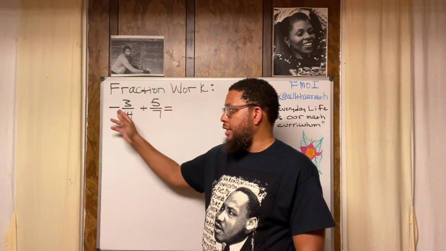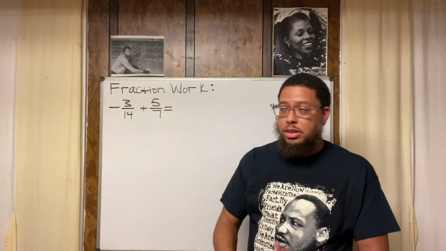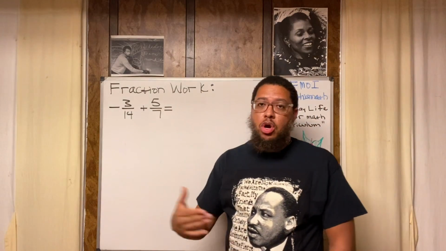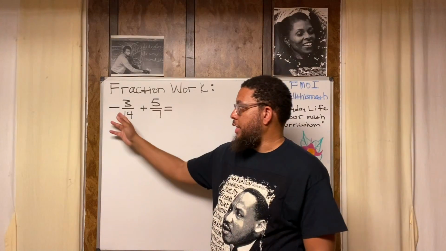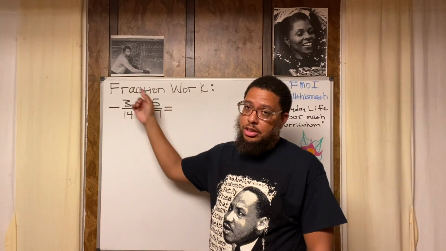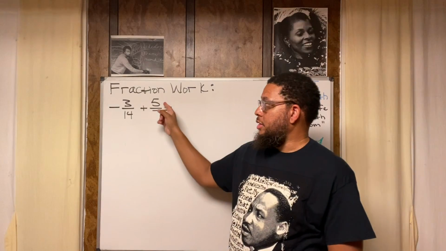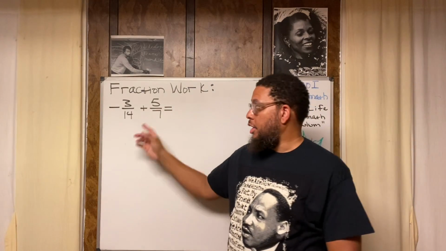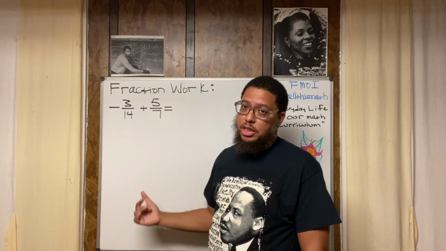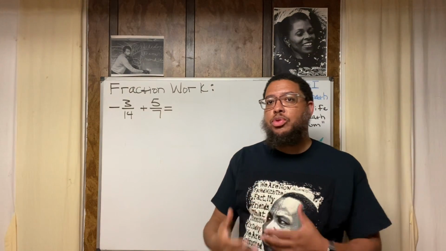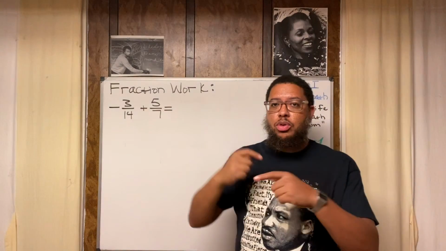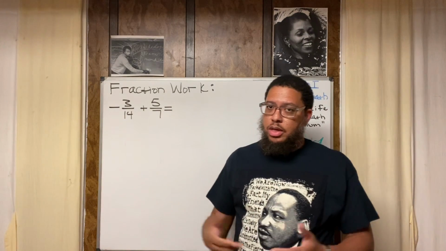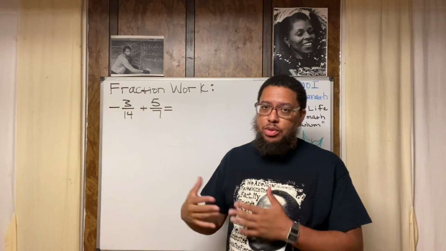Now, because this is negative, let's bring the negative back into the mix. Because this is negative, that means we owe that many pieces. We may not have them, but we may owe them, or they may be subtracted from the other fraction. Because we could just change the order around and change this into a subtraction problem, and it would be 5/7 minus 3/14. That's called the commutative property. With addition, we can use the commutative property when we switch the order of the numbers, even if they're fractions.